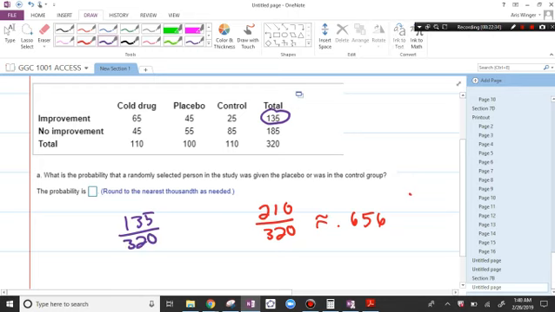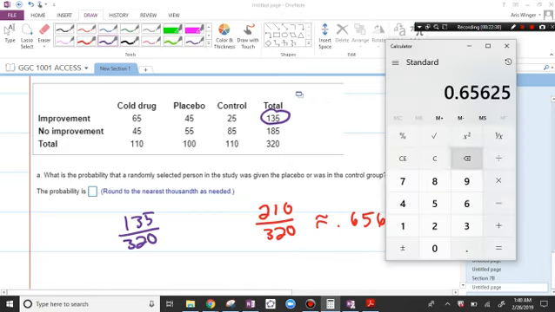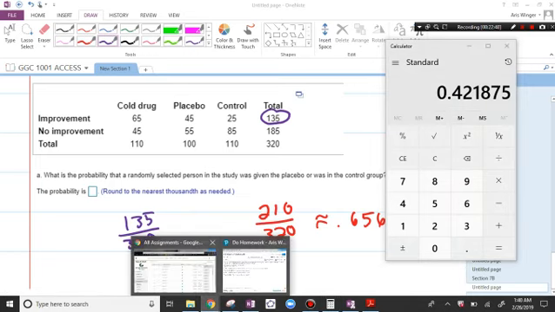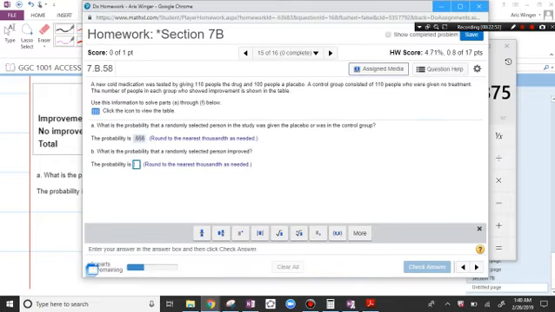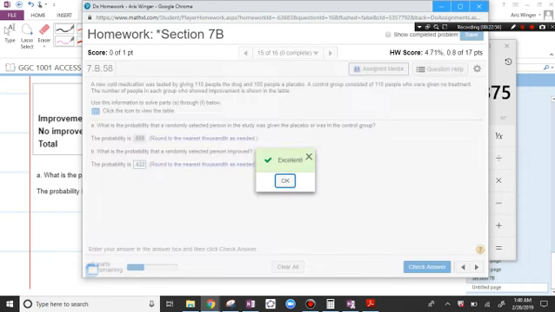And so just improved out of everybody, 135 out of 320. That's 0.422. Let's see if we put that in. Looks good. Okay.